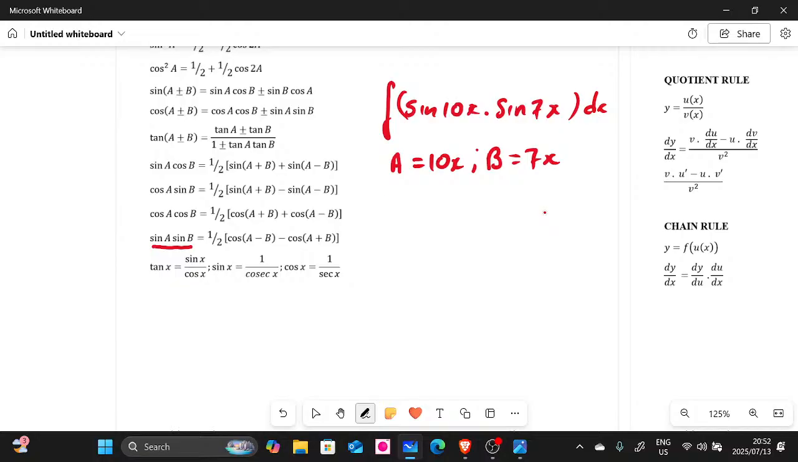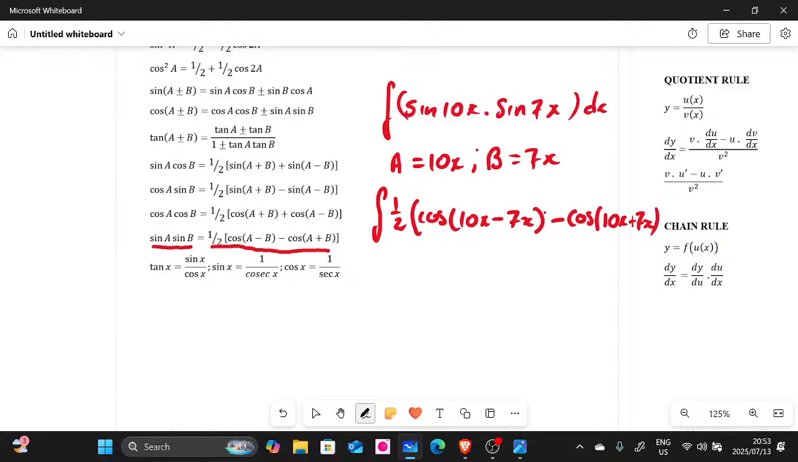You can say this here is equal to half. Remember, we're going to use this part here, right? Is equal to half. Now we have cos. If you can see, we have cos A minus B. So we say our A is 10x minus B, which is 7x. There we go. And then minus, I hope we're going to have enough space here. We have cos inside the bracket. This time we have A, which is 10x, plus B, which is 7x. There we go, guys. I hope you are able to see this.